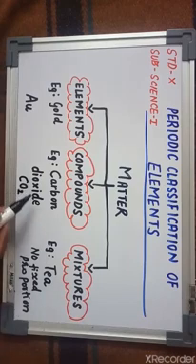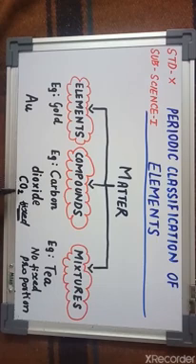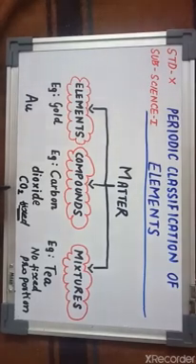Now when we are moving to compounds, you can see that the constituents are in a fixed proportion. For example, if I would take carbon dioxide, what are the constituents here? Carbon and oxygen. You can see that one carbon atom and two oxygen atoms are seen in carbon dioxide. That means their components are fixed.